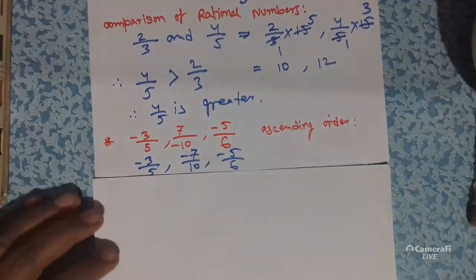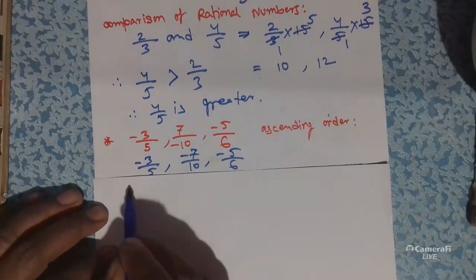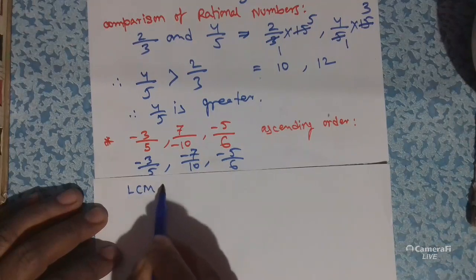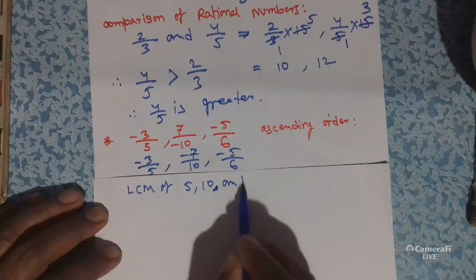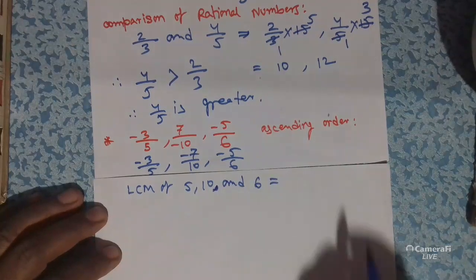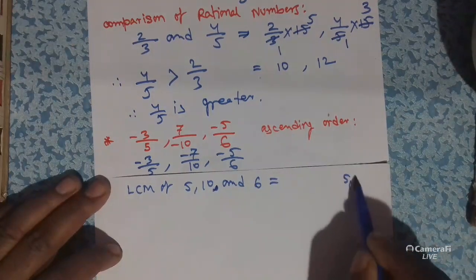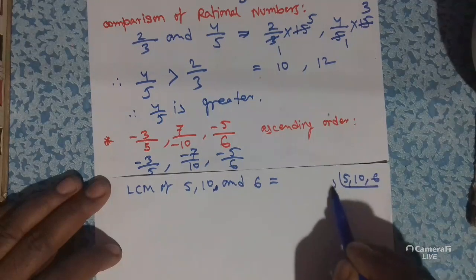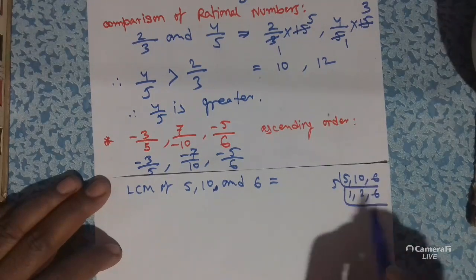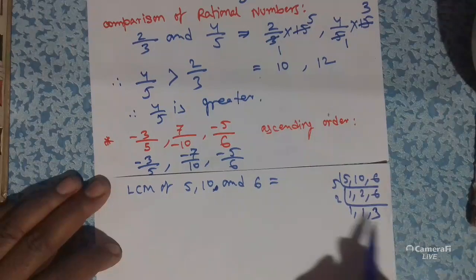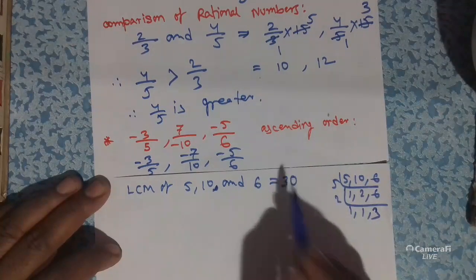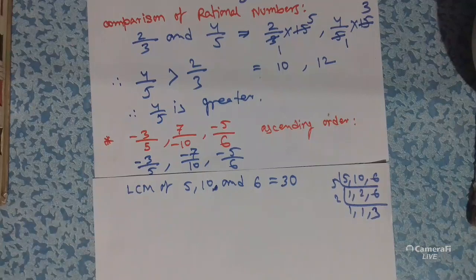After this, we have to find the LCM of the denominators. So the LCM of 5, 10 and 6 is 30.